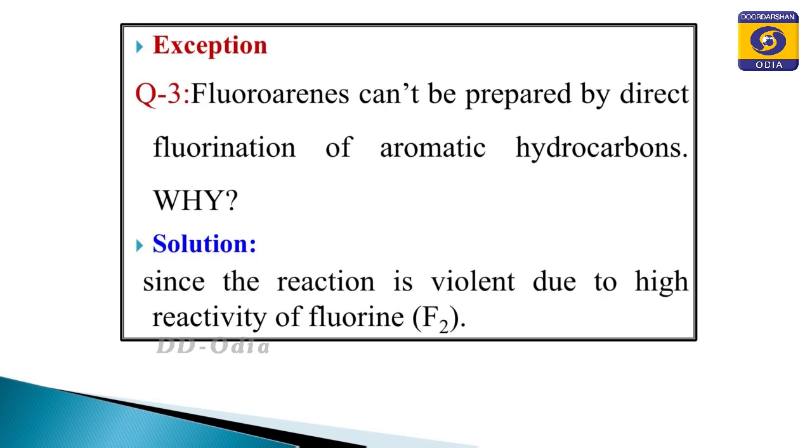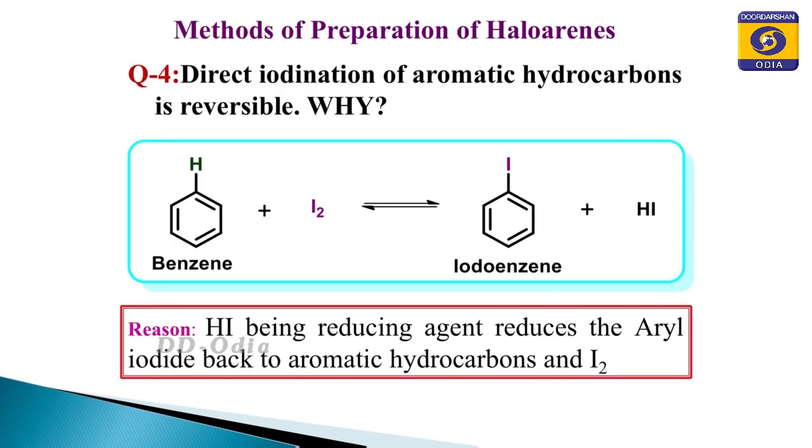Similarly, when we consider the iodination of aromatic hydrocarbons, that iodination is also found to be reversible. That is not so smooth, just like the chlorobenzene and bromobenzene preparation. Since it is reversible, the iodobenzene that you prepare again gives back the aromatic hydrocarbon.